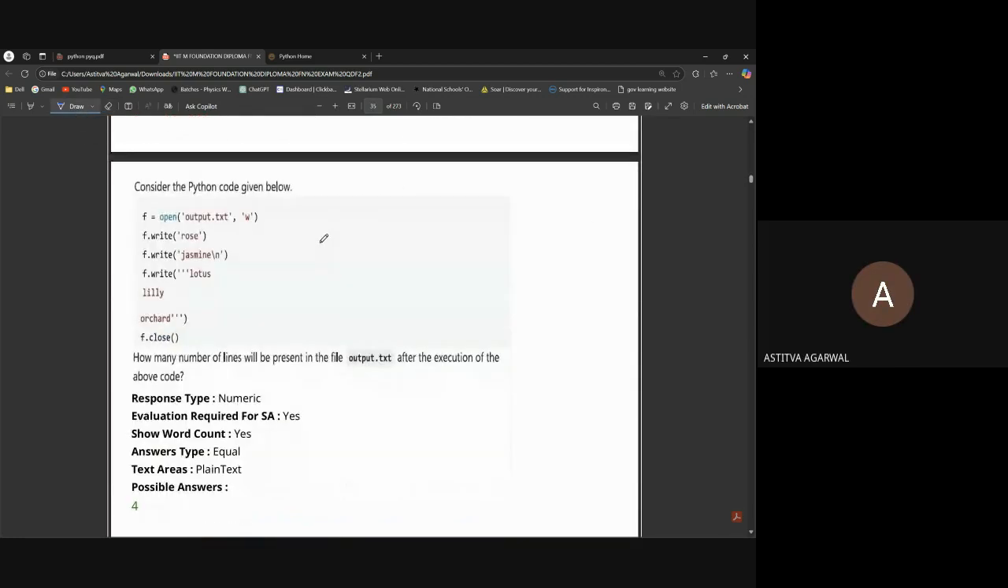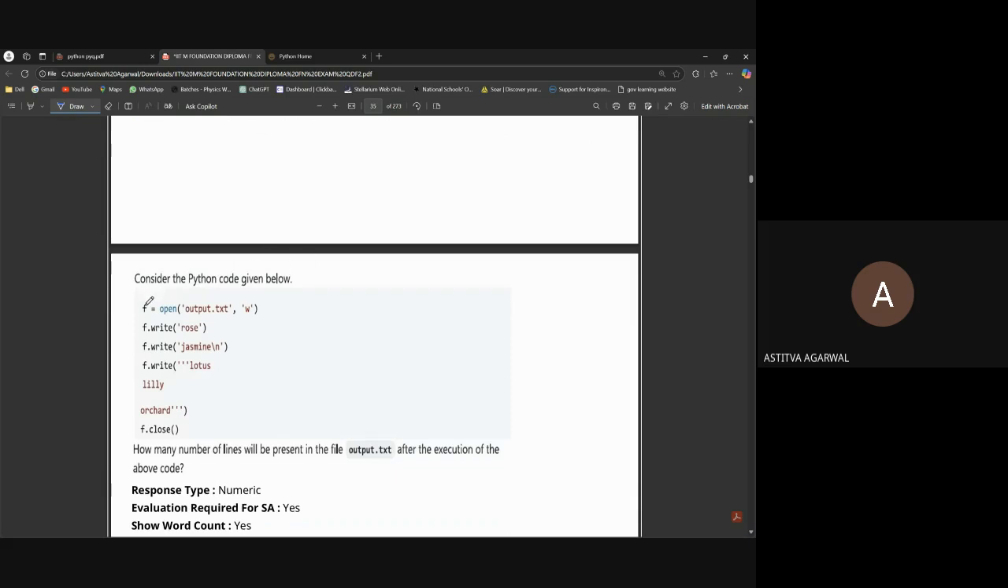Okay, next question. Consider the Python code given below. We have just to open an output.txt file and write in it: f.write rose, then f.write jasmine backslash n, f.write lotus lily orchid, and then you close the file. Now, what is the question asking? How many lines will be present in the file output.txt after the execution of the above code? In the previous example, I gave you a brief about this backslash n thing. So can you please tell me what the answer will be?